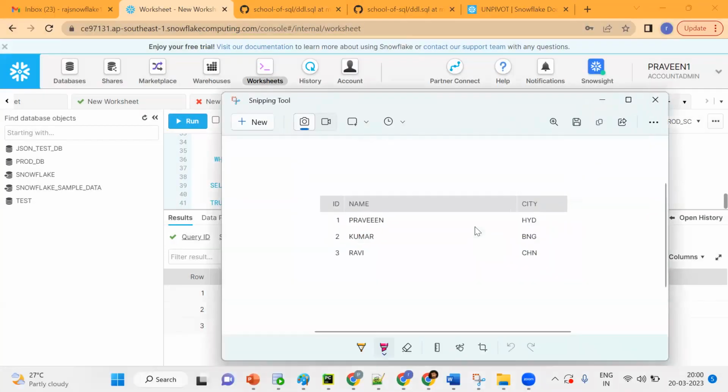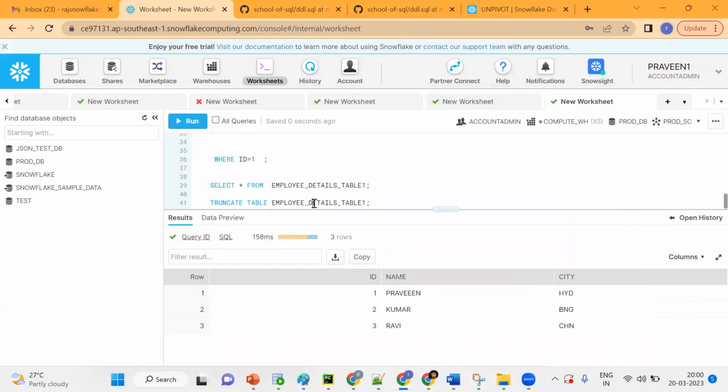So this is my original table. Now I'm doing truncate. Truncate table. Now when I select here, what happened? There won't be any data. Now what I said, for each and everything, what happened? A query ID will be there.